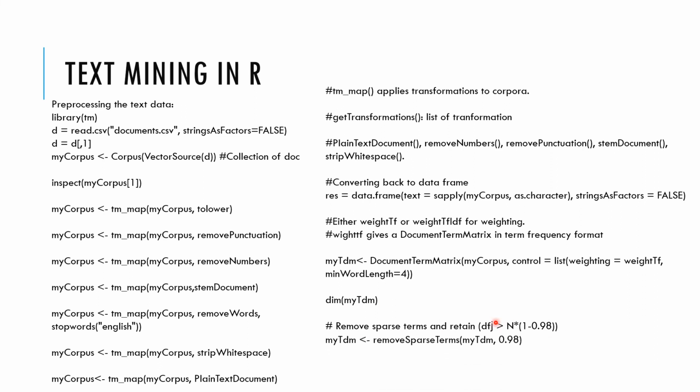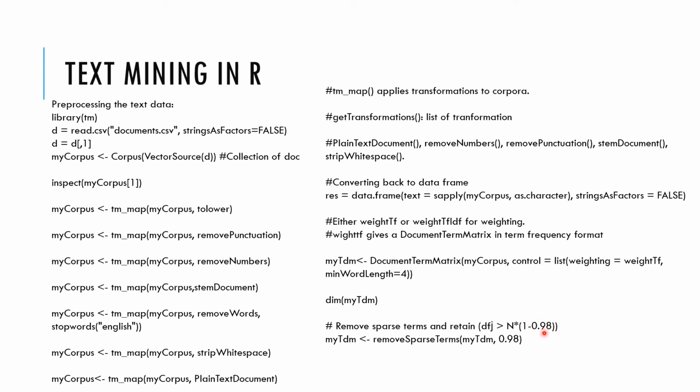And removing sparse words, so what does this do actually? So see, there are words. What you see here is the document frequency of word j. The document frequency means in how many documents, among the total number of documents, this particular word has appeared, in the corpus. So this is the formula: if this document frequency is greater than n, the total number of documents, multiplied by 1 minus 0.98. So this is the sparsity we are looking at.